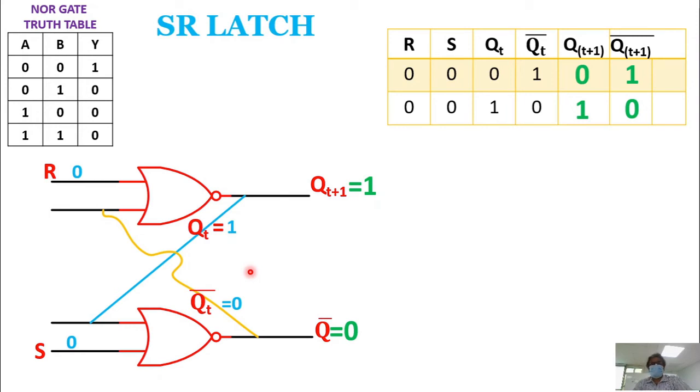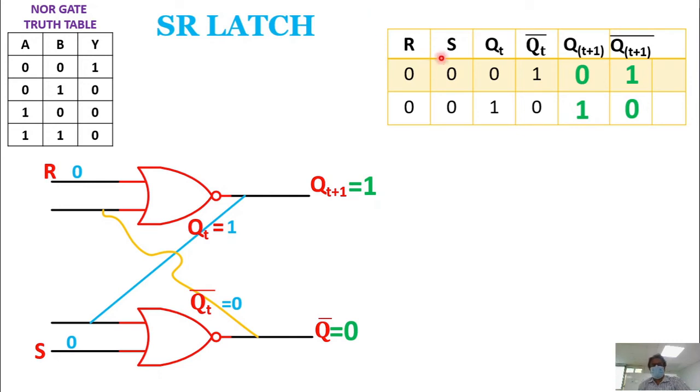Output state is equal to present state, yes or no? Here you can see your Qt+1 is equal to Qt. Your Qt+1 bar is equal to Qt bar. The output which you get is equal to the present state only.